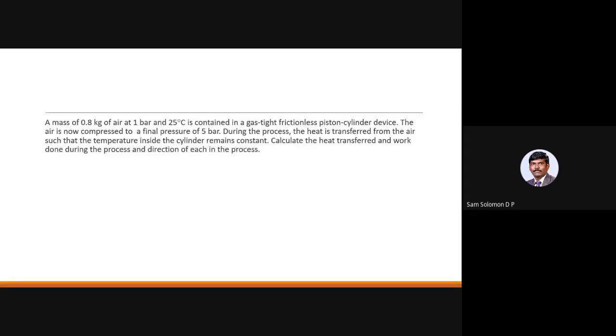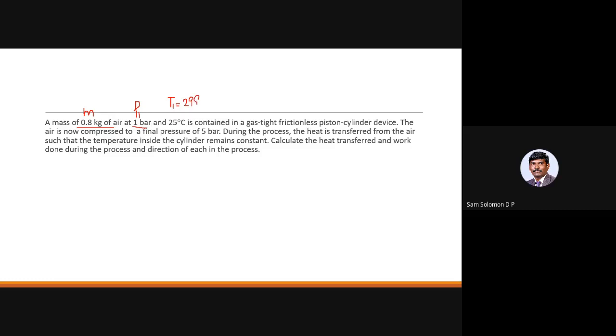This is an isothermal process. Hope the slide is visible to you. A mass of 0.8 kg of air. The pressure P1 is 1 bar. The temperature T1 is given as 25 degrees centigrade, 25 plus 273 would be 298 Kelvin.